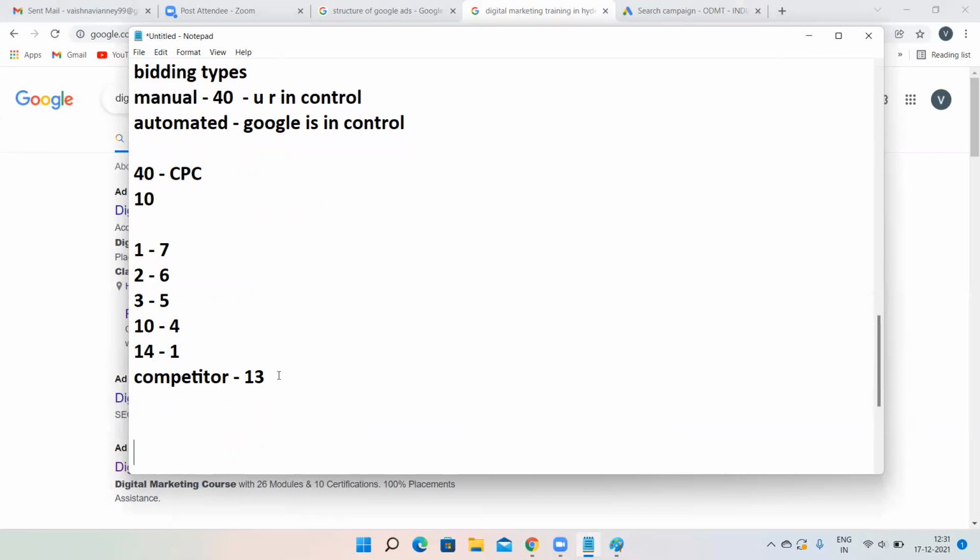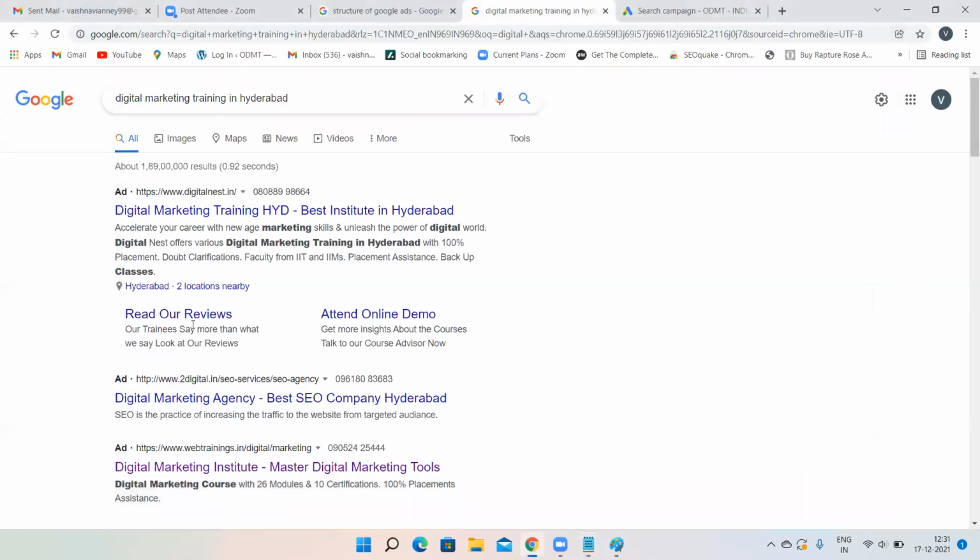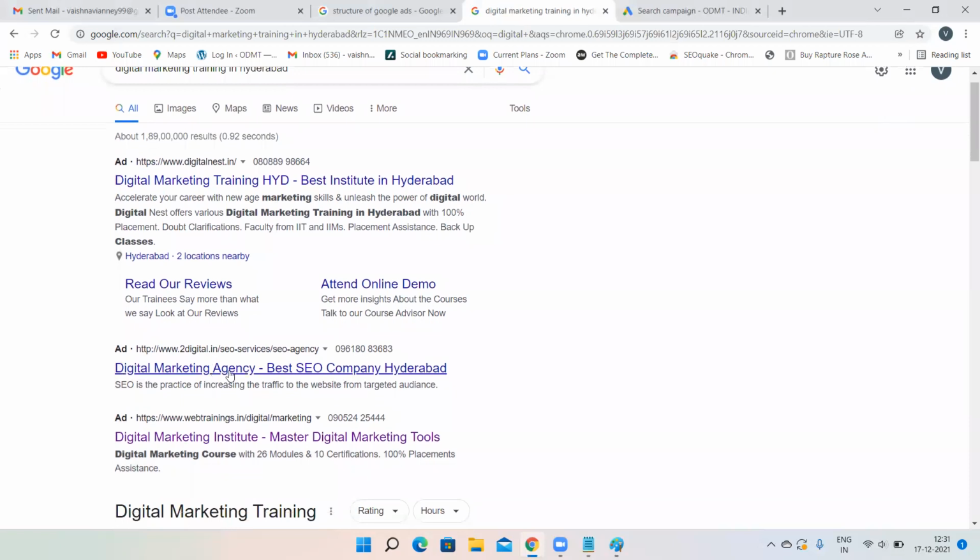1st position and your competitor is paying 13 rupees. That is, by increasing the amount, you will understand that your competitor is paying 13 rupees. Now, assume that suddenly your competitor has some budget issues and he is unable to pay 13 rupees per click. That means his CPC is 13 rupees and he is unable to pay it. So what will happen? Suddenly he will reduce his amount to 5 rupees per click. Your competitor's CPC I am talking about. Assume your competitor is at a loss, and he has reduced his CPC to 5 rupees.